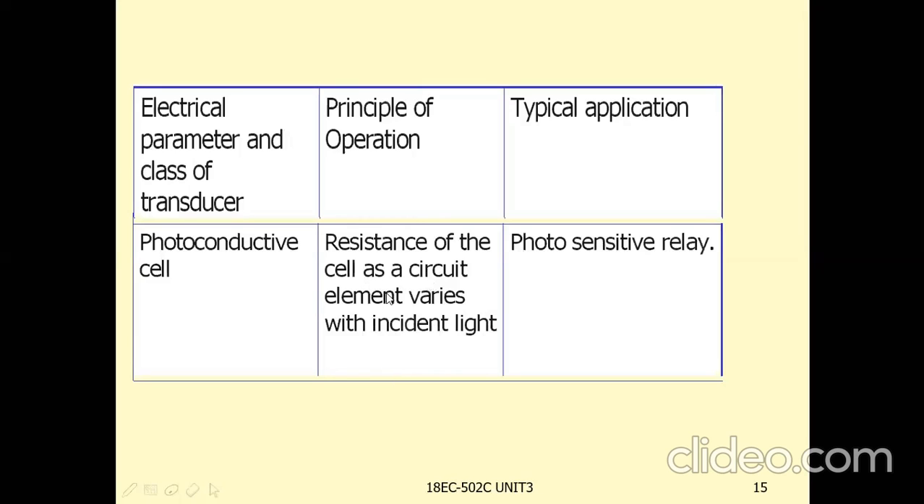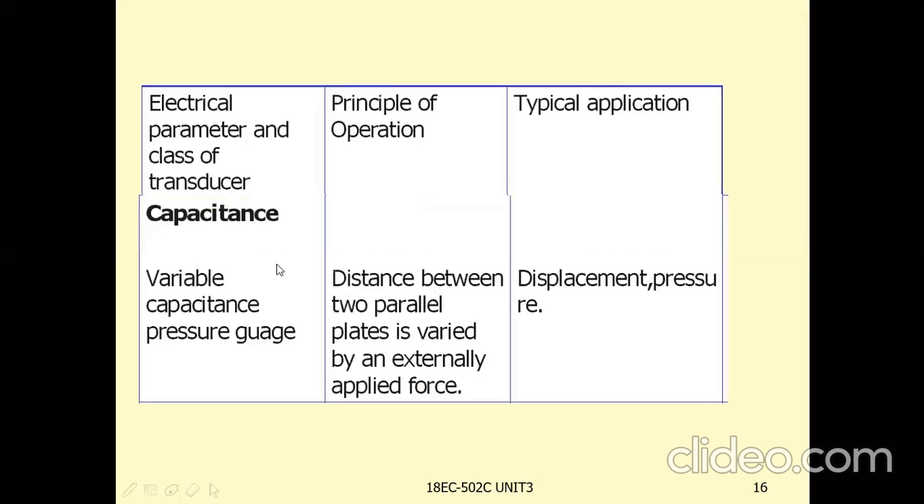Resistance of the cell as a circuit element varies with incident light. Based on the light intensity, the resistance of the cell will be varied. This is about the photoconductive cell, and the area of application here is photosensitive relay. And capacitive transducers.